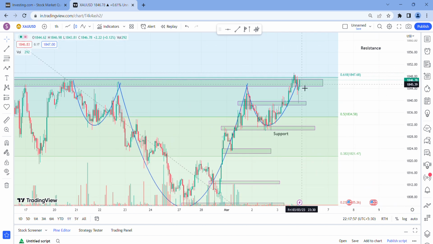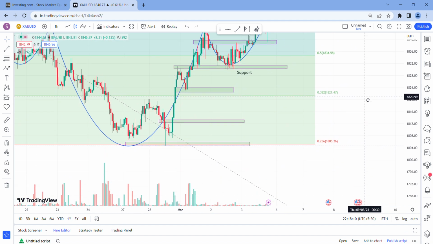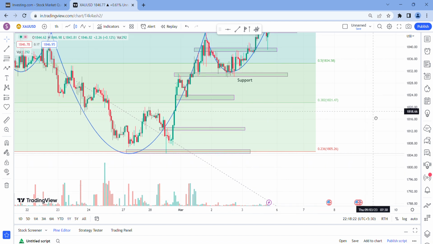Gold can move higher in the upcoming days. Suppose if there is no volume, then that is a false breakout. That is the indication. So be careful with this point.